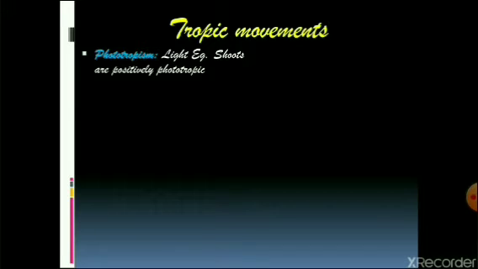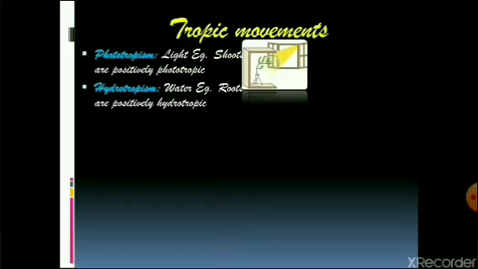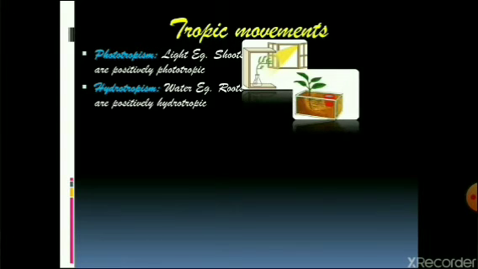The very first one is phototropism, where the prefix photo means light. So the response towards light as the stimulus is known as phototropism. The example is growth of plant parts towards a single source of light. This example you must have seen very commonly. The second type of tropic movement is hydrotropism, where the stimulus is water. So the prefix used is hydro. The growth of roots is always seen towards the source of water.